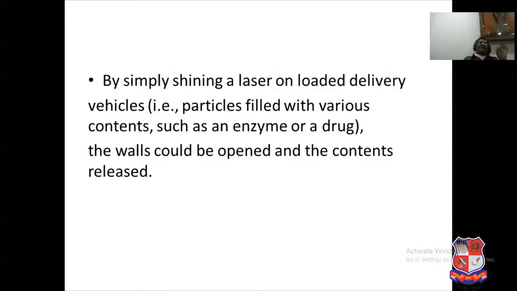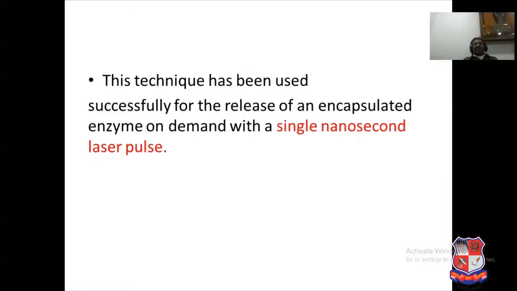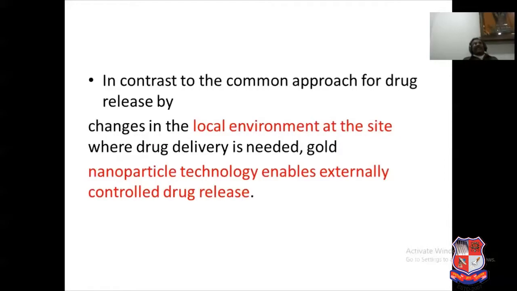So here you have a wonderful example of drug delivery through nanotechnology. Just shine laser light on the compound. The gold nanoparticles get excited, and the compound releases the drugs. And the good thing is that this technique has been used successfully for the release of an encapsulated enzyme on demand with a single nanosecond laser pulse. It means you don't have any other side effect of the laser light either. The time taken for shining is very small, in nanoseconds.